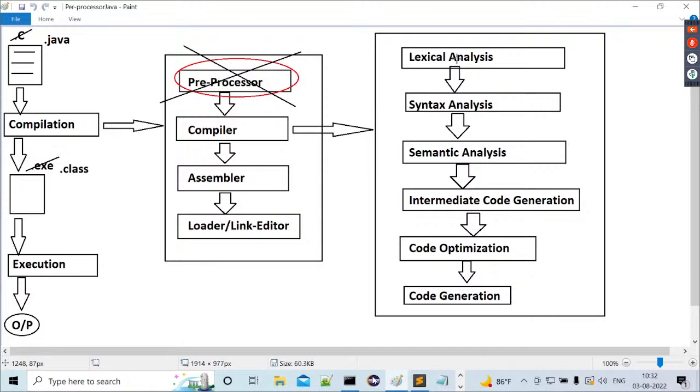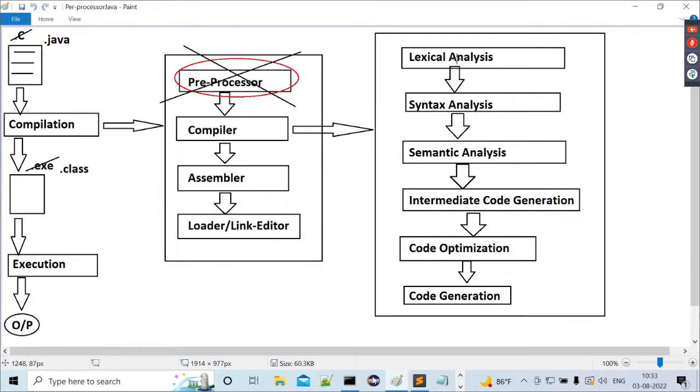Our required point is what? I'm preparing a Java program. Inside my Java program, if I provide any description by using comments, then the lexical analyzer will remove this comment and its description while performing tokenization. Did you get my point or not? The lexical analysis phase will remove the comment and its description while performing tokenization.